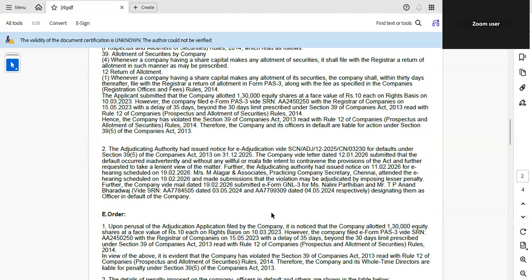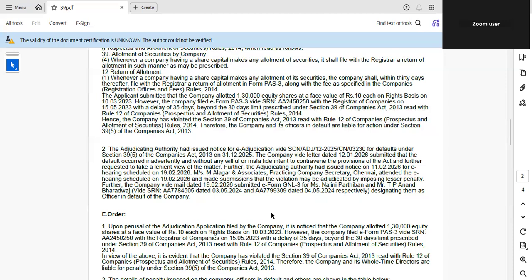Here are the facts of the case. Actual default committed by the company. The company allotted 1,30,000 equity shares of face value 10 rupees per share through a rights issue. Allotment was on 10th March 2023. The company was required to file PAS 3 within 30 days of allotment. Therefore, the last date for filing PAS 3 is 9th April 2023.